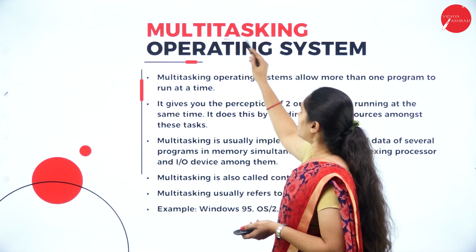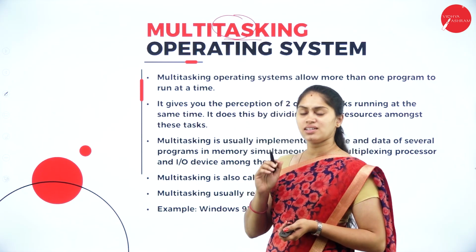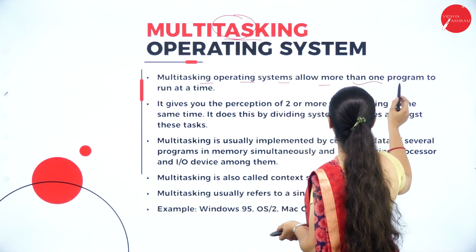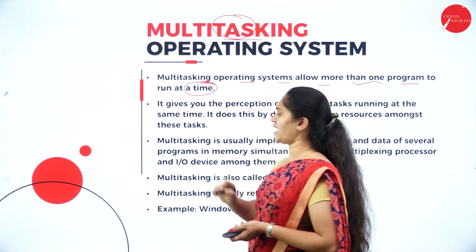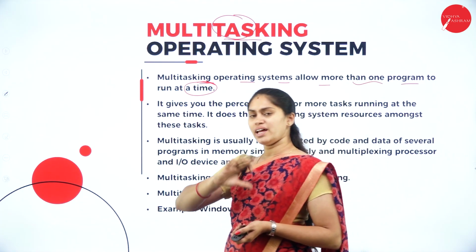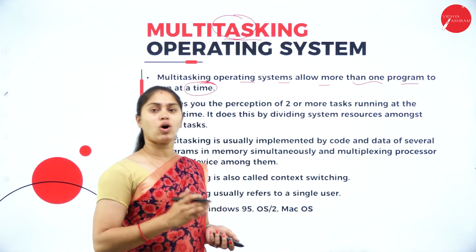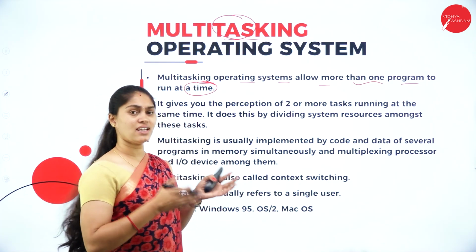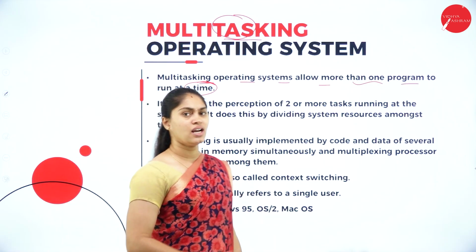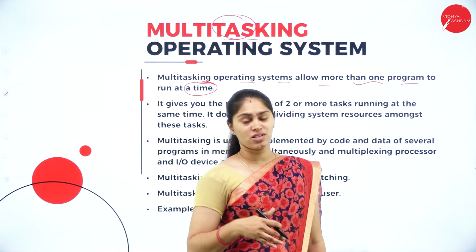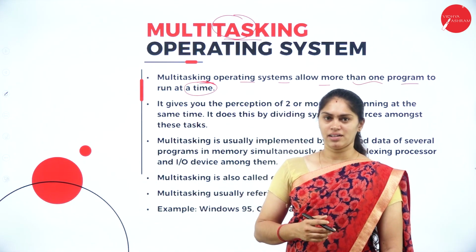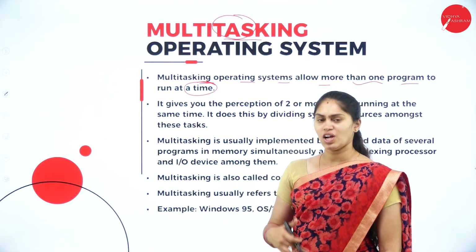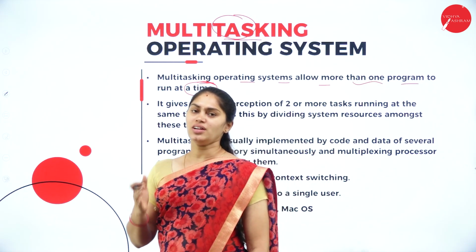Next, what do we have? Multitasking. Here task means activities. A multitasking operating system allows more than one program to run at a time. Whenever we are running more than one program at a time, we call that multitasking. It is going to perform more than one activity at a time. For example, you are listening to music, you are giving a document for printing, and you are doing something with a Word document. All those are multitasking. You are doing more than one task or operation at a time.